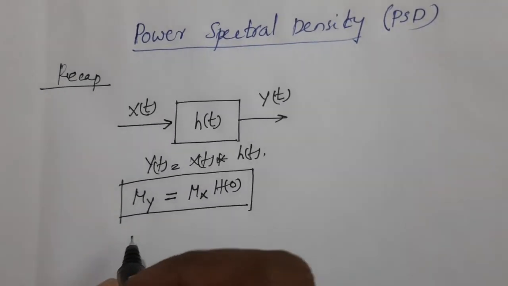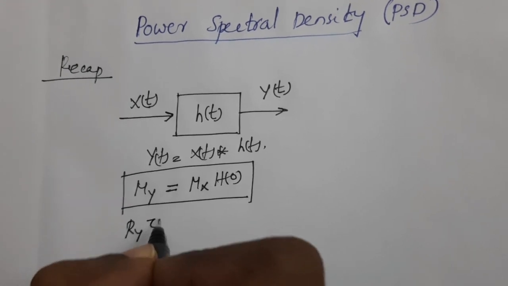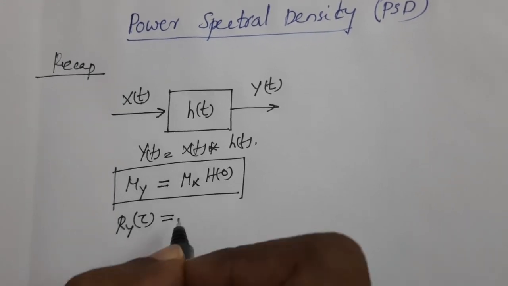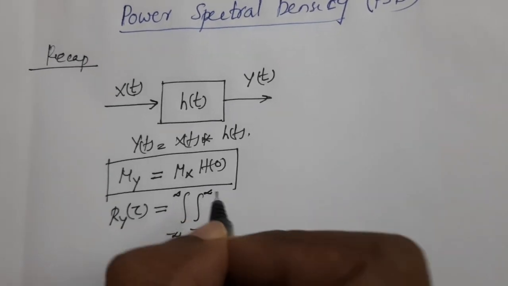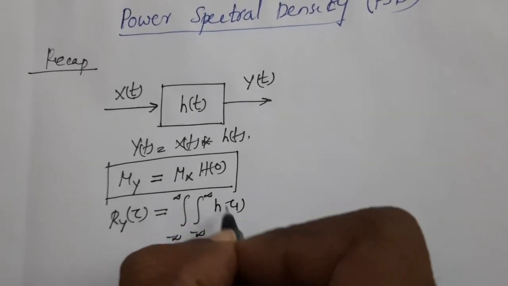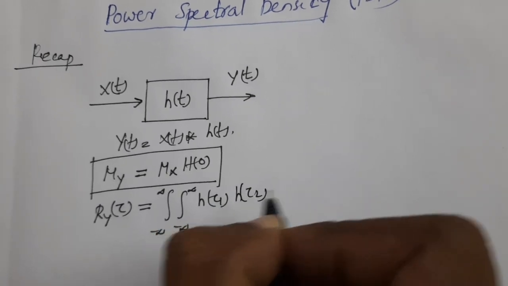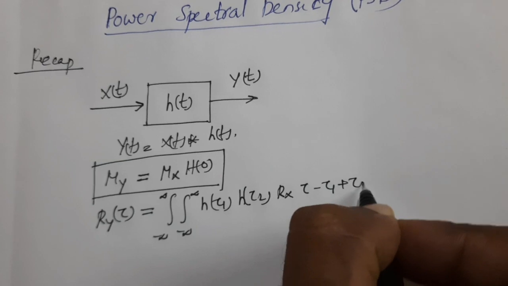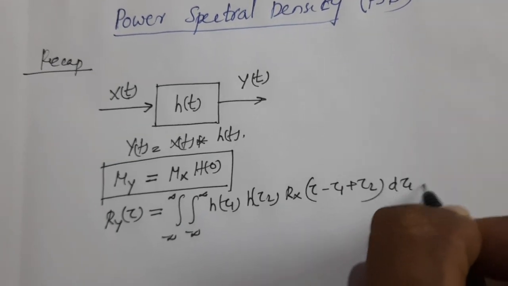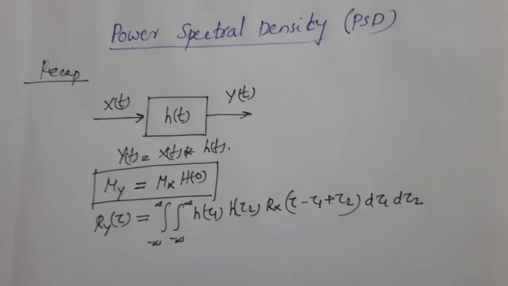Now the autocorrelation function of the output random process, Ry(tau), will be equal to the double integral from minus infinity to plus infinity of h(tau 1) h(tau 2) Rx(tau minus tau 1 plus tau 2) d tau 1 d tau 2.